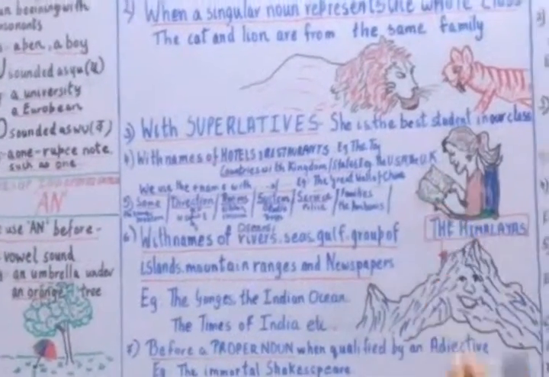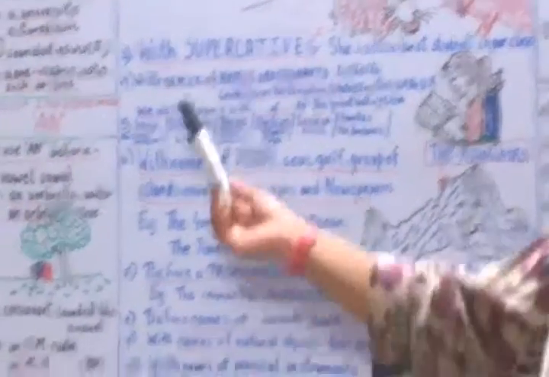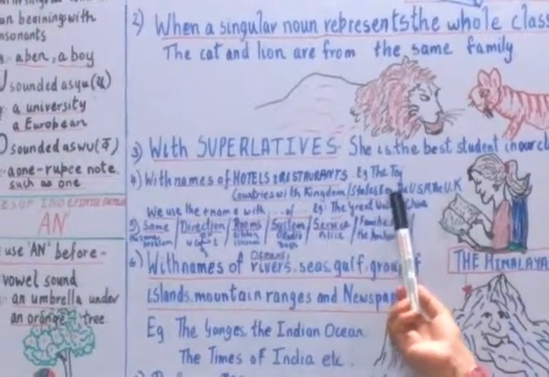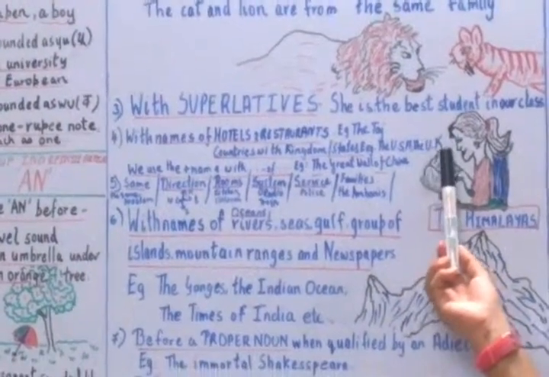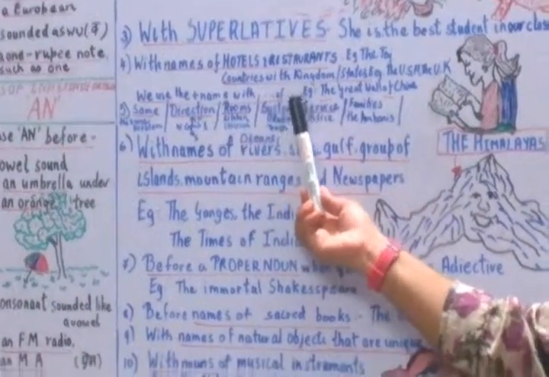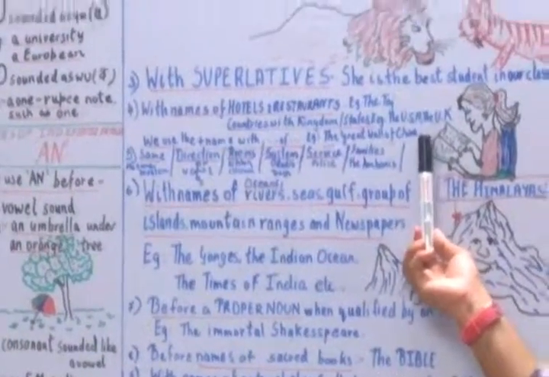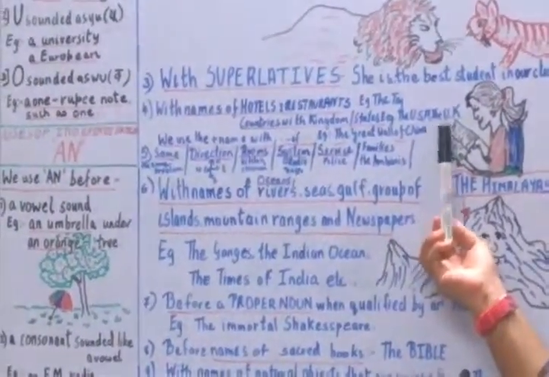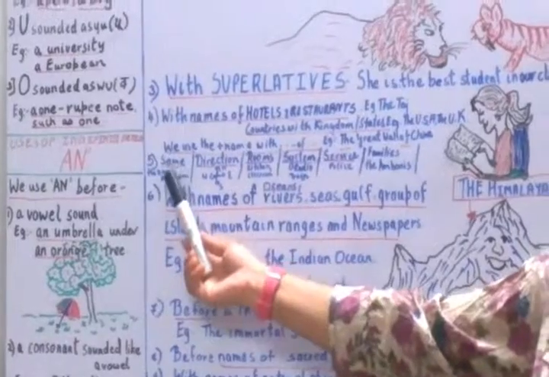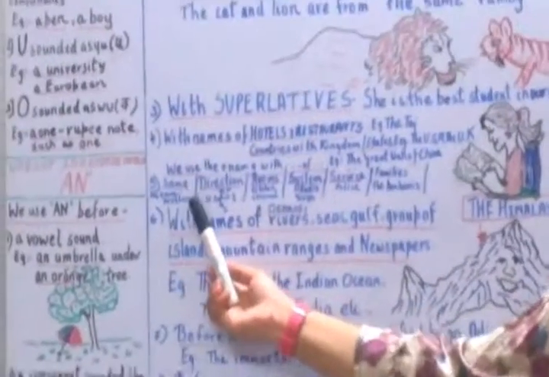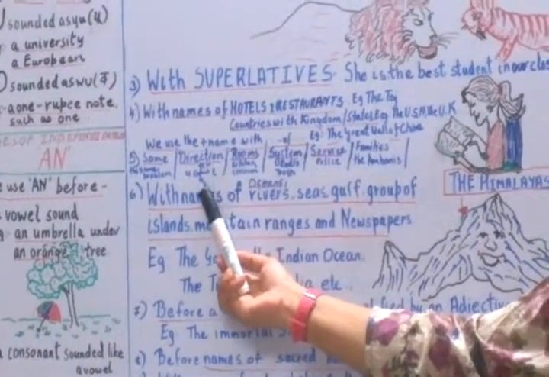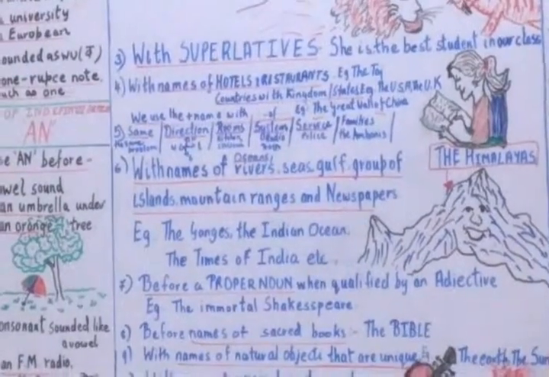Now let's see where else we can use "the". With the names of hotels and restaurants, for example the Taj. Countries with kingdoms and states like the USA, the United States, the United Kingdom. We use the name with "of", that is the Great Wall of China, "of China". So we have to use "the" before it. Always remember to use "the" for another example, like in the same pattern. Whenever you have directions like the north, the west, the east, the south, we also use "the" when we refer to